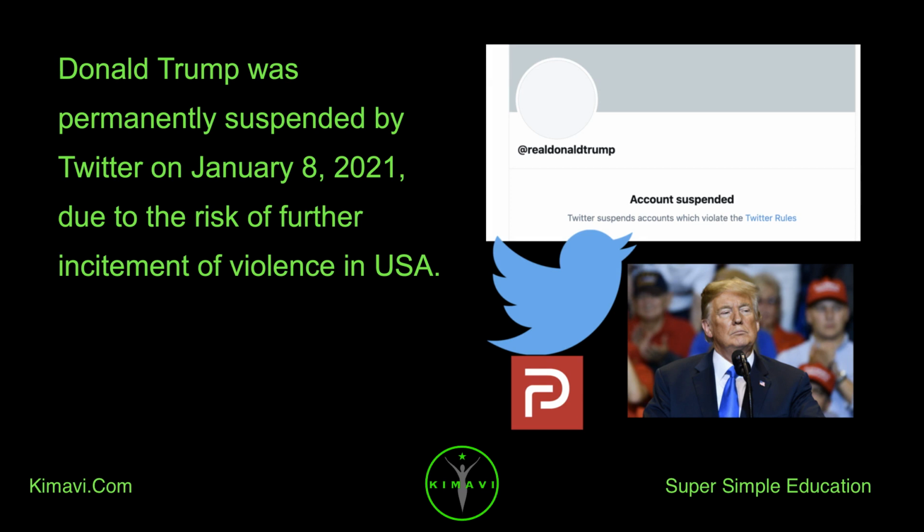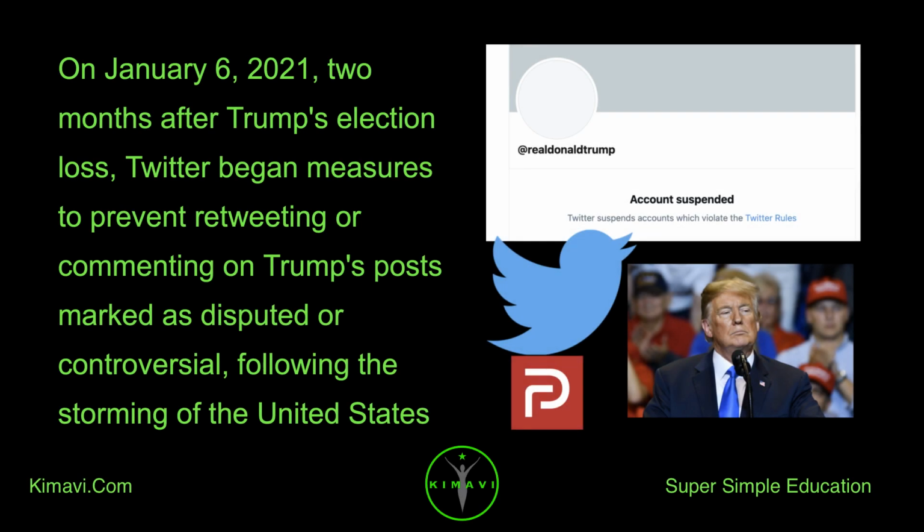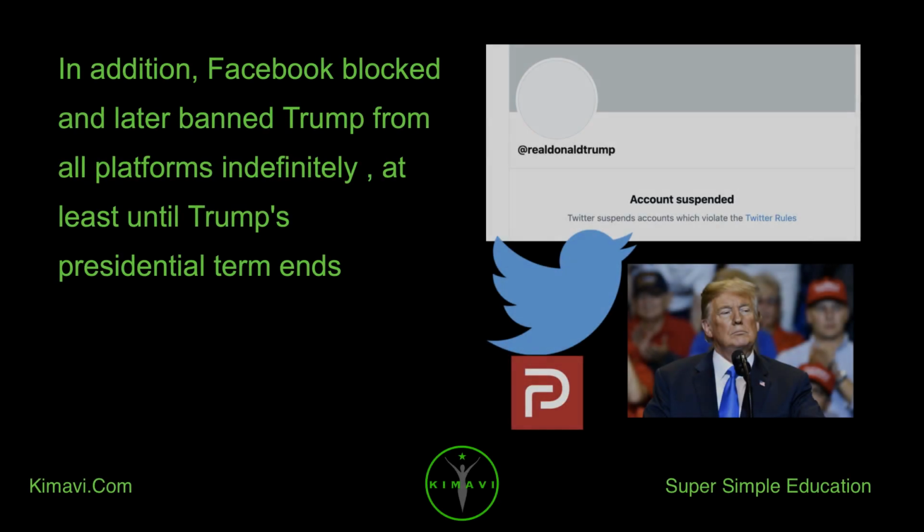further incitement of violence in USA. On January 6, 2021, 2 months after Trump's election loss, Twitter began measures to prevent retweeting or commenting on Trump's posts marked as disputed or controversial, following the storming of the United States Capitol. In addition, Facebook blocked and later banned Trump from all platforms indefinitely, at least until Trump's presidential term ends.